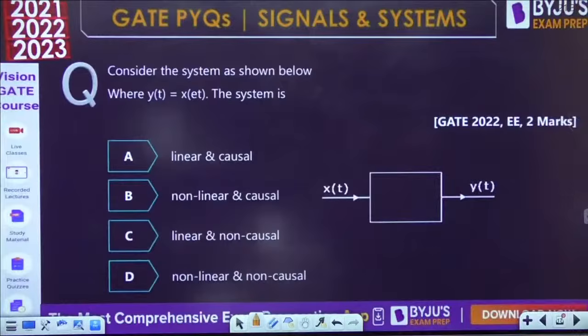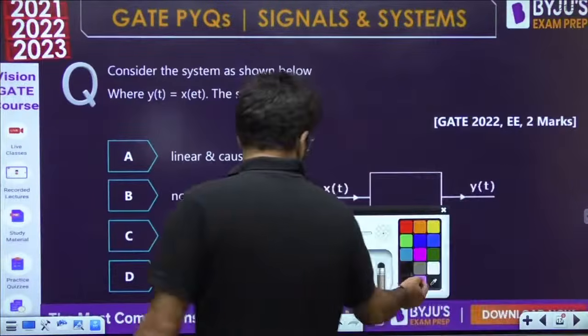Consider the system as shown below, where yt is equal to x of e power t.